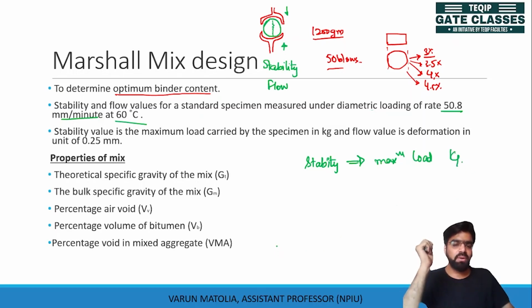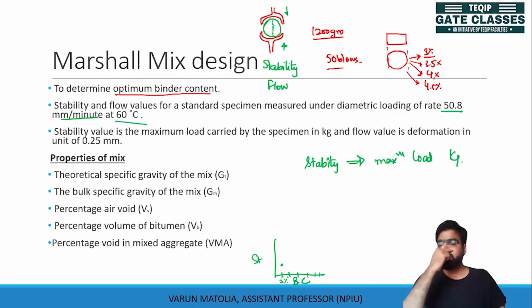So we can draw a graph between bituminous content and stability. We will have different bitumen content. We will see what maximum load, let us say, 3% of bitumen will take.